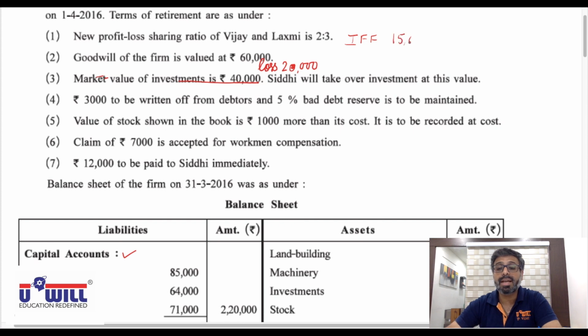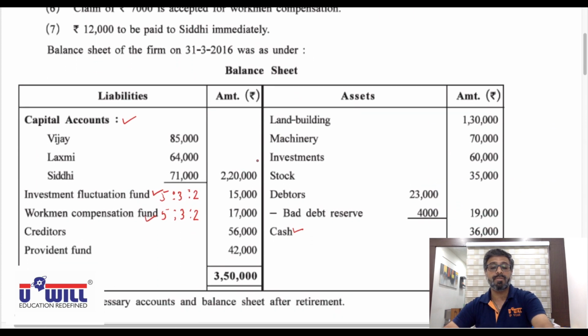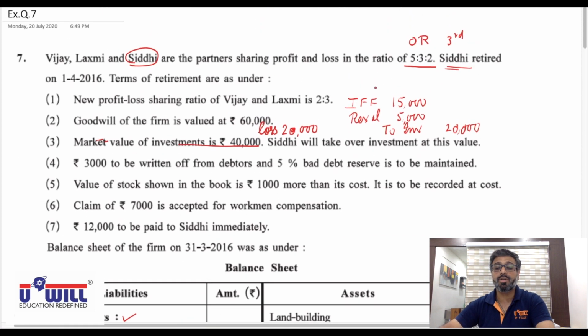For the excess loss of 5,000 we will debit to revaluation account, and investments account we will credit with 20,000 and decrease its value. This is how we studied the things in the last chapter also. Investment fluctuation fund account you debit with full amount of 15,000. Then revaluation account you debit with excess loss of 5,000, and then to investments you credit with the total loss of 20,000.